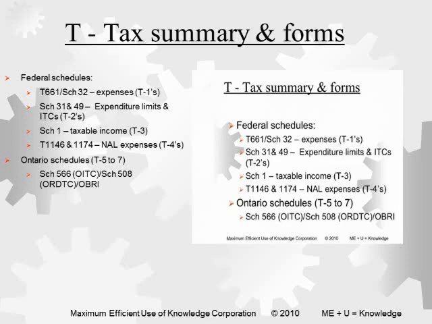The T2s are your Schedule 31, which is what are my ITCs on those expenses. So one form is just the expenses. The next is what credits do I get? Do I get 20%, 35%? How much is applied against tax? How much is refunded?